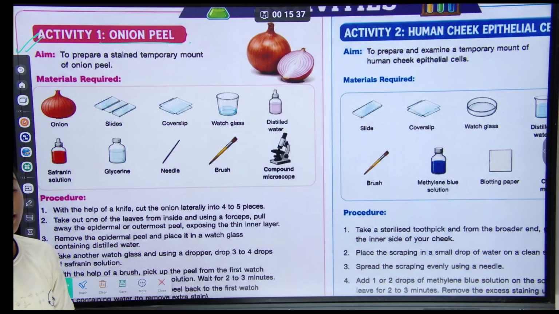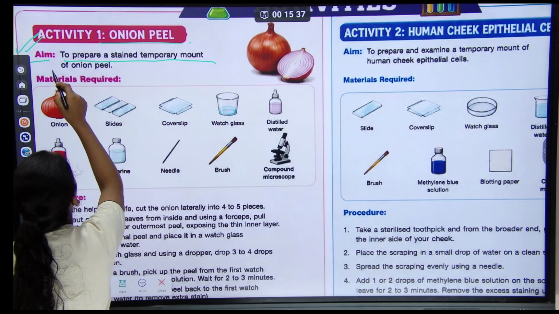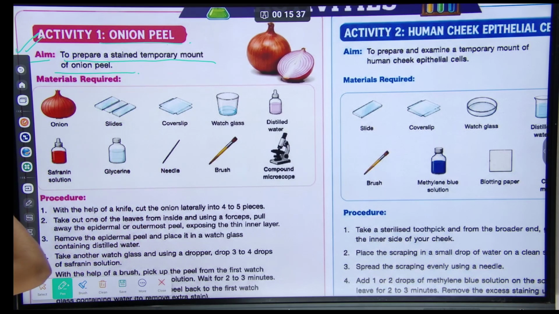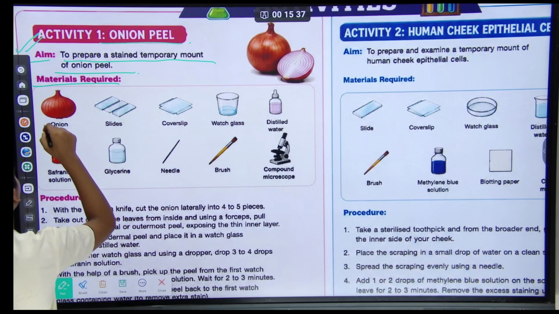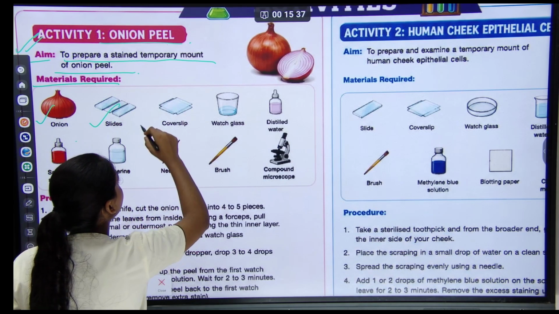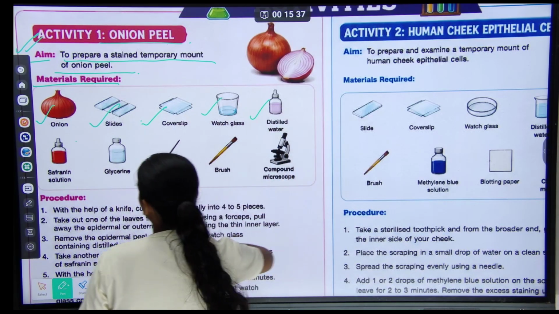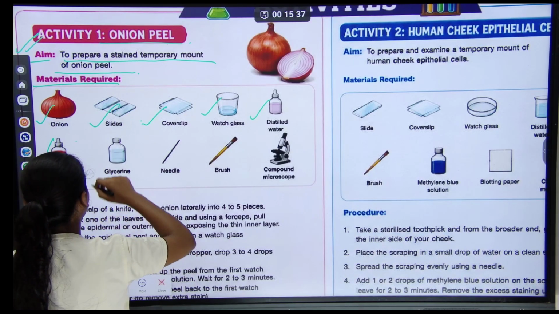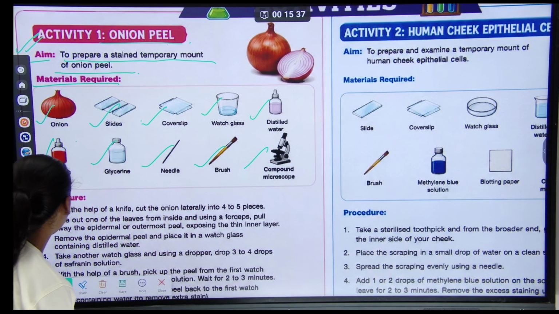Our aim is to prepare a stained temporary mount of onion peel. Understood? Material required: onion slices, cover slip, watch glass, distilled water, saffron solution, glycerine, needle, brush, compound microscope.